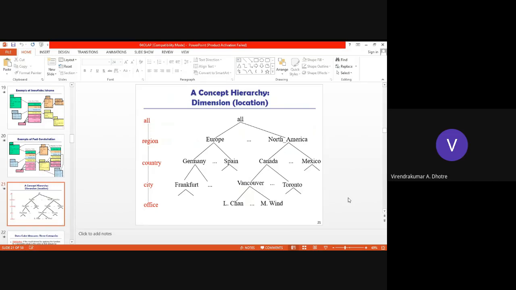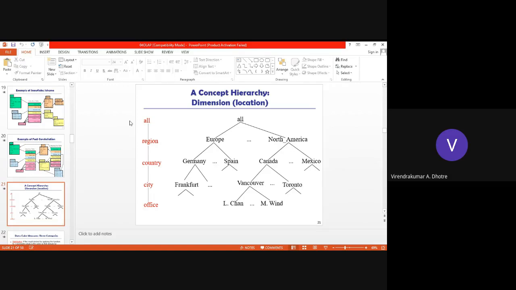So this is how we represent hierarchy. If we consider the location dimension table: all, then regions, countries, then city, and then offices. As I said, it depends. If we are considering only office level, we'll not go to the region.